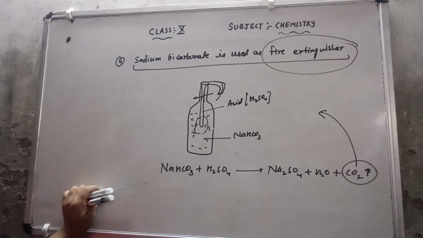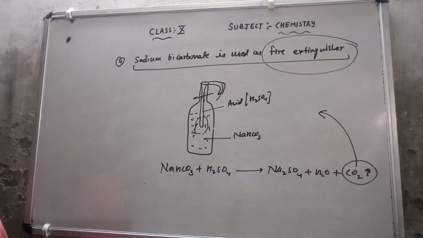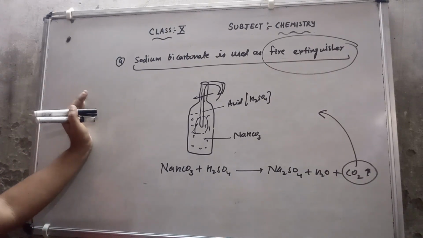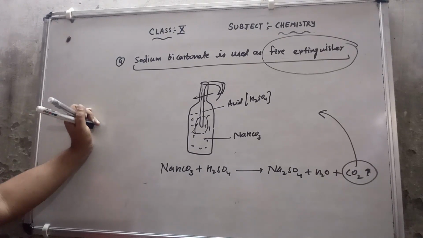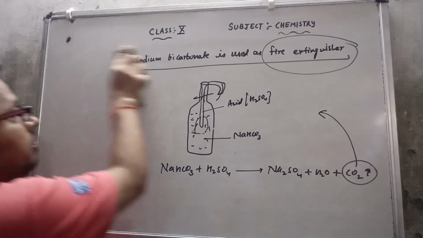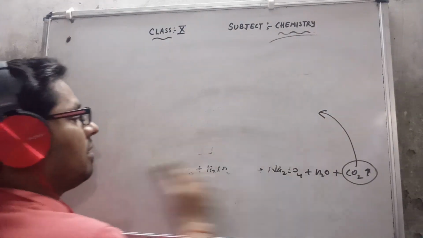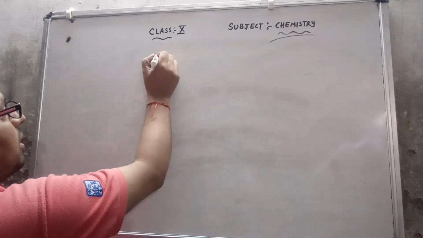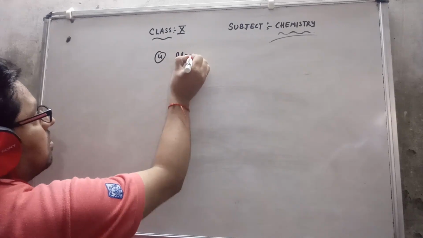After the 4 uses of baking soda, I will go with you to the next topic. Washing soda I have discussed with you, baking soda I have discussed with you, sodium hydroxide I have discussed with you. The next topic is bleaching powder. That means the 4th salt is bleaching powder.